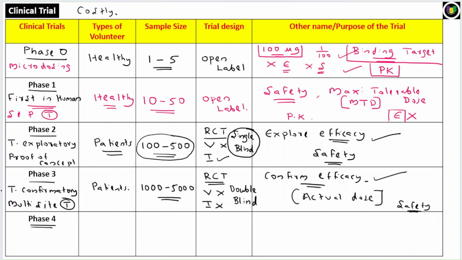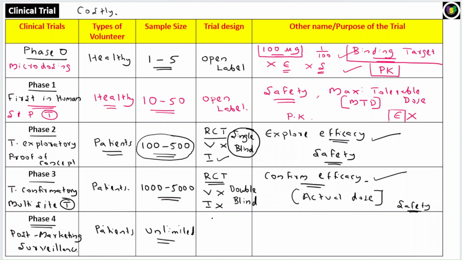Now what I told, they will file an application called the new drug application to the concerned regulatory agency. Once they give the approval, you can market the drug, and that is called the phase 4 trial, or post marketing trial, or post marketing surveillance. So here this drug will be prescribed to a lot of patients. So the type of volunteer is patients only. And what is the number? The number is unlimited because it can get into a lot of patients who are having a problem with that particular disease. So the number is not limited; it's unlimited.